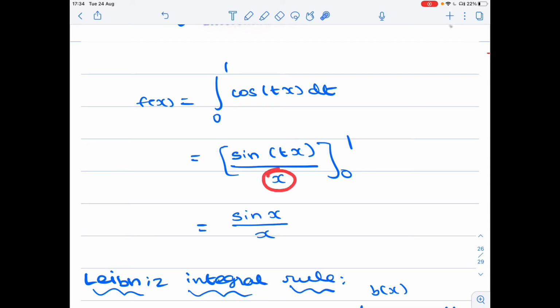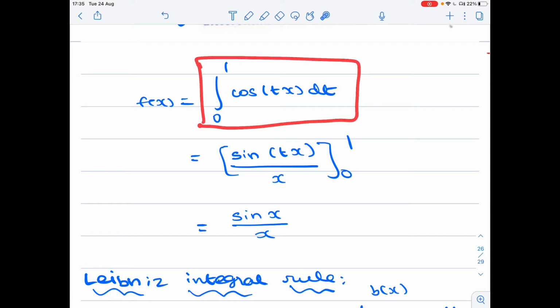Note that x is a fixed scalar and we are integrating with respect to t, so you substitute the value 0 only for t. This x remains x. So sin 0 by x will be 0, so minus 0. What we are observing is that this function sin x by x is actually equal to the integral from 0 to 1 of cos tx dt. That is our first observation.